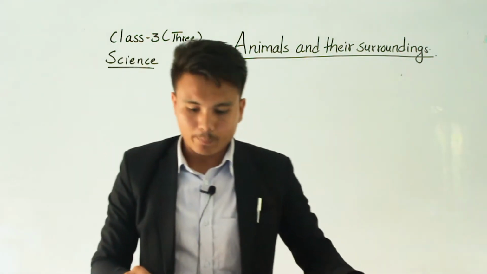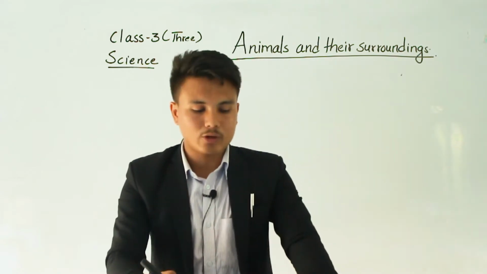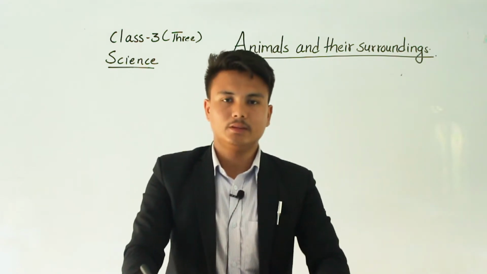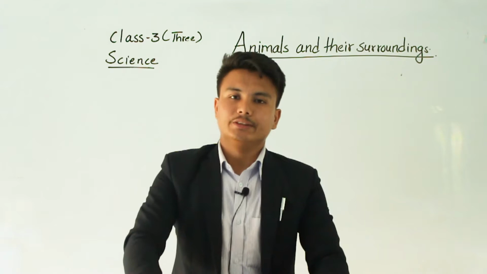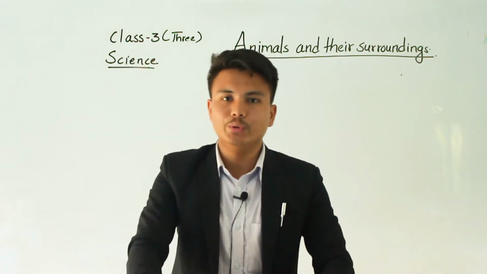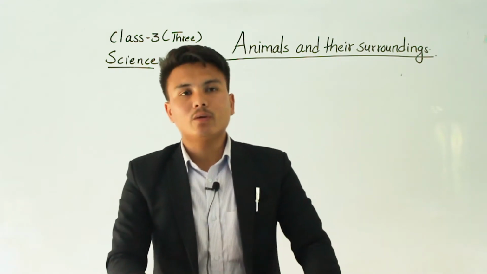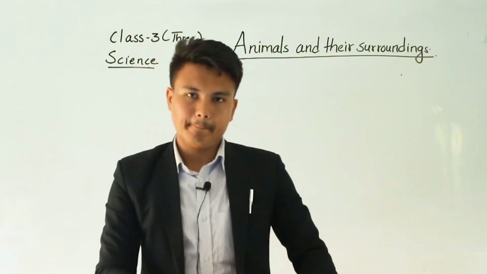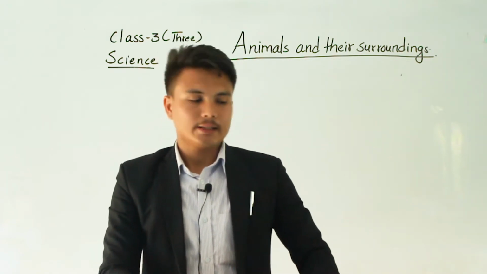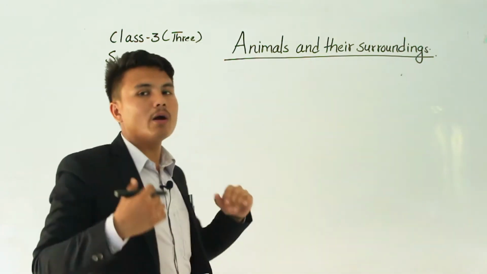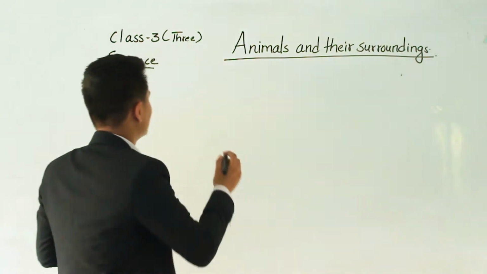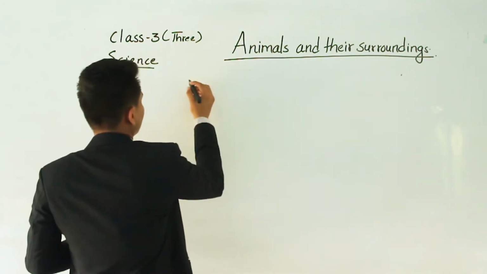The body of these animals is covered with a thick coat of hair, or they have long hair, as I have already told you. This thick coat keeps them warm. This thick coat of hair or long hair helps animals to survive in a cold climate.